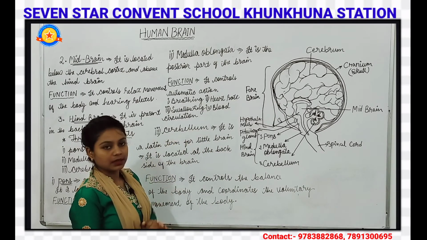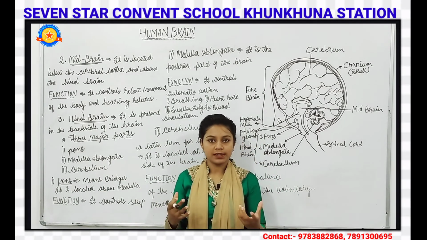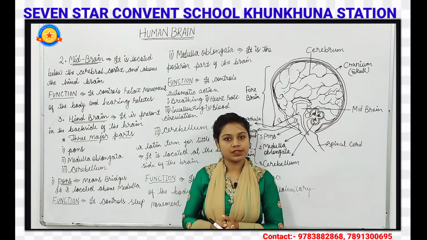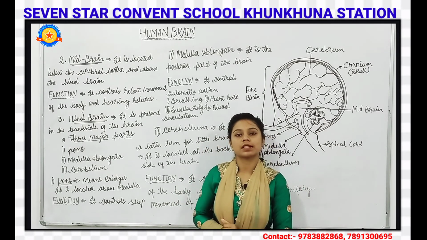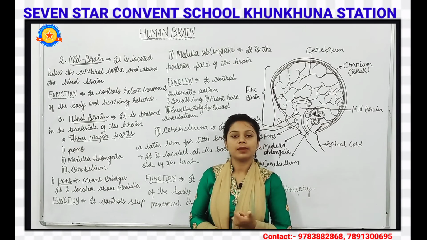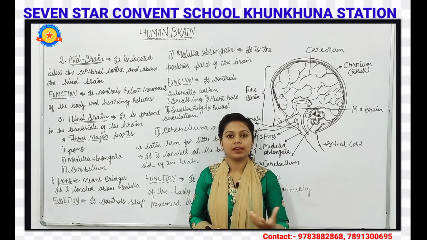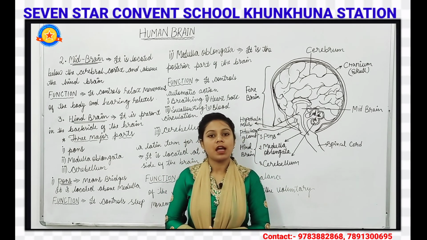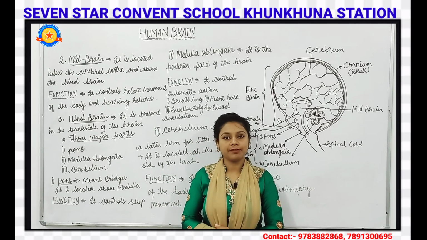This is done by the cerebellum. So children, we have talked about the human brain and what the brain is. It is the organ of nervous tissue, the coordinating center of the body. It controls the body. And we have discussed the three parts: the forebrain, the midbrain and the hindbrain. We have talked about the forebrain, the midbrain, and the hindbrain also. So children, I hope you all understood about the human brain which we have discussed today.